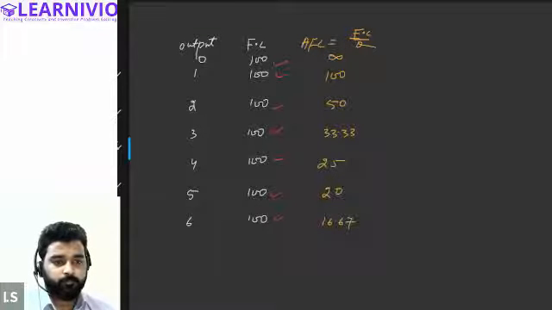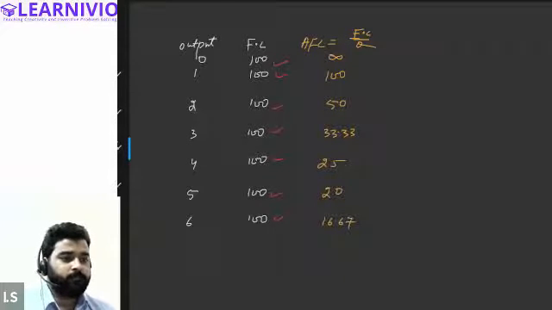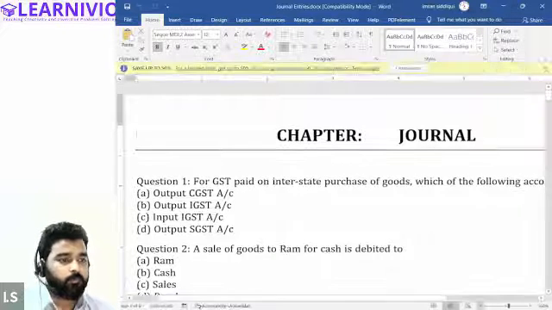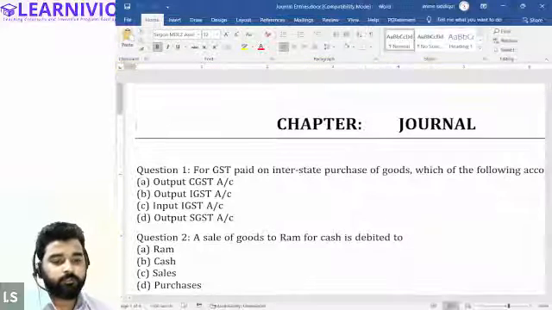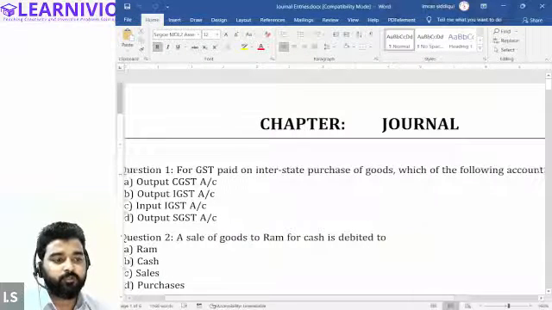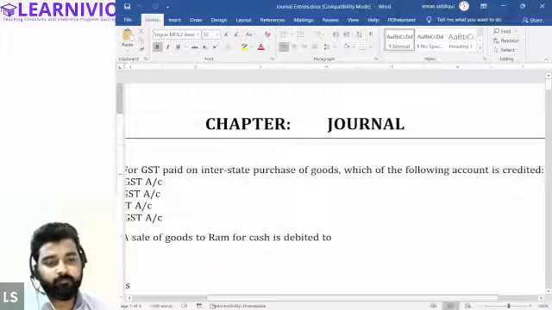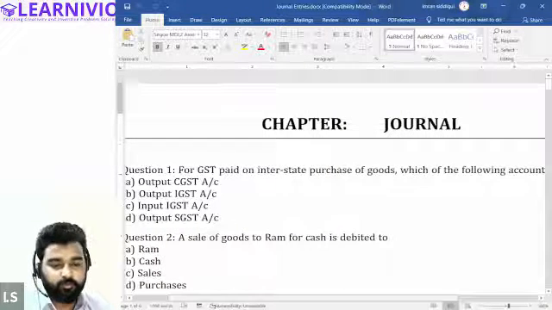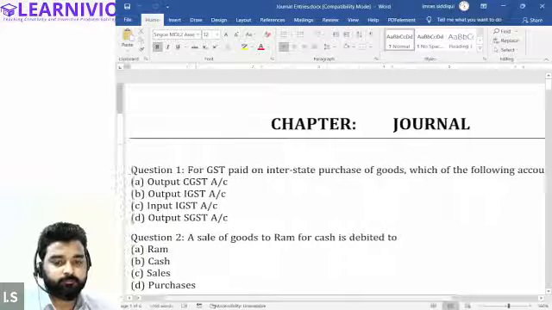Let me show you. Are you able to see the question on screen? Yes, sir. Okay. So this is question number 1. For GST paid on interstate purchase of goods, which of the following accounts is credited? Which account will be credited for GST paid on interstate purchase of goods?